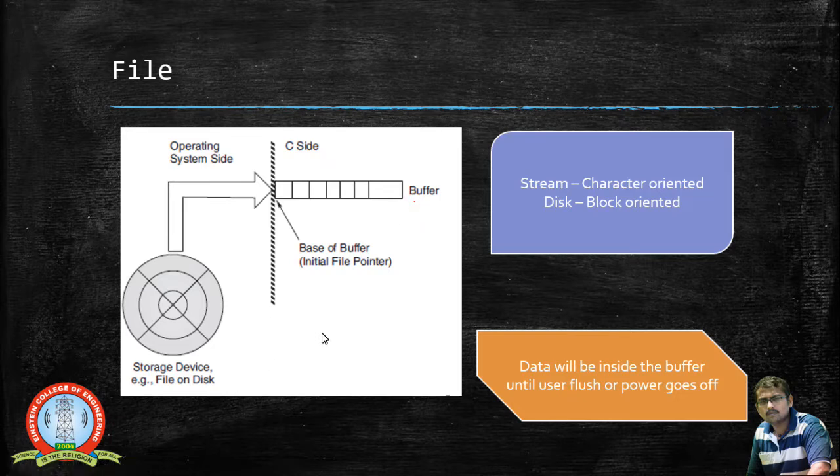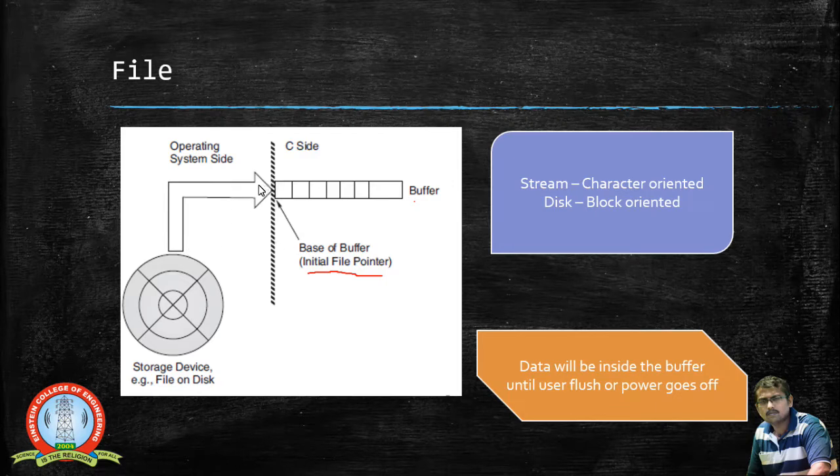So this is the basic diagram. Now the operations the user is going to perform will be done with this buffer, and we have a pointer that we call the file pointer. This file pointer points towards the base of this buffer, and based upon the number of characters you are transferring from the file, you can use this file pointer to read those characters, or to write those characters in the specified positions.